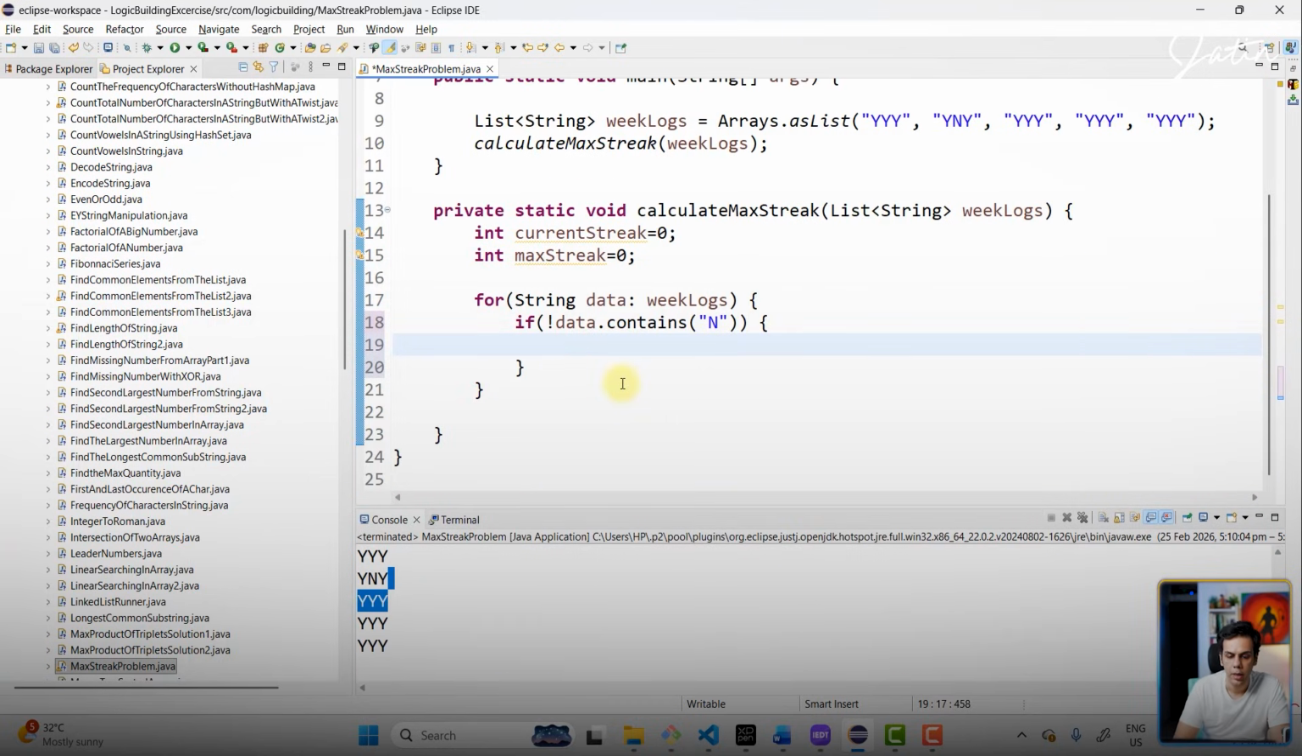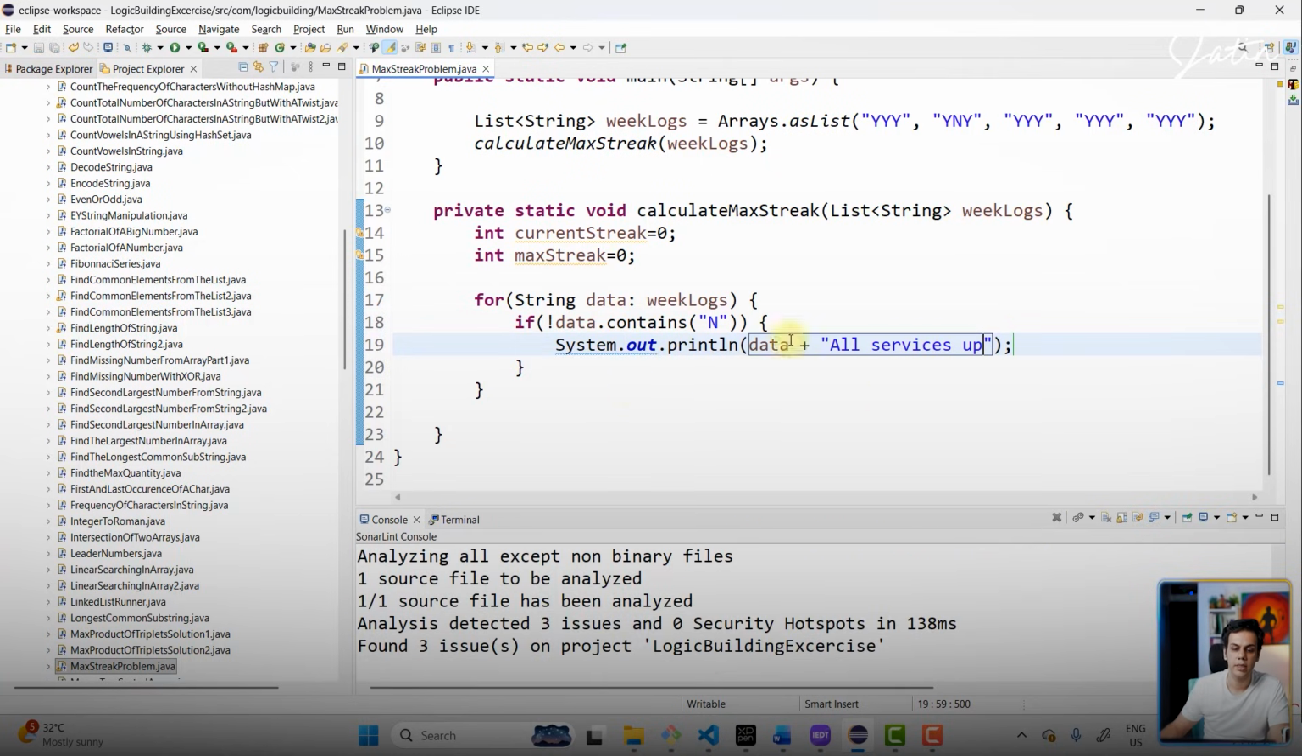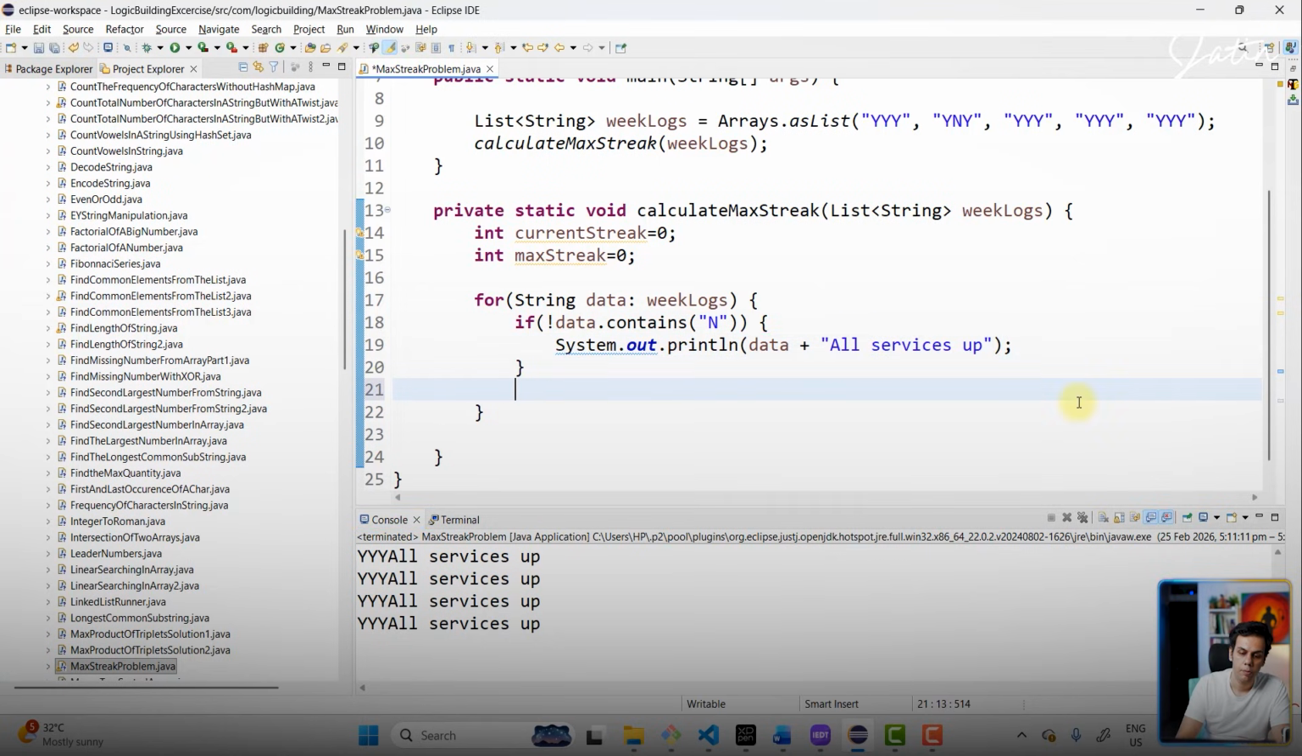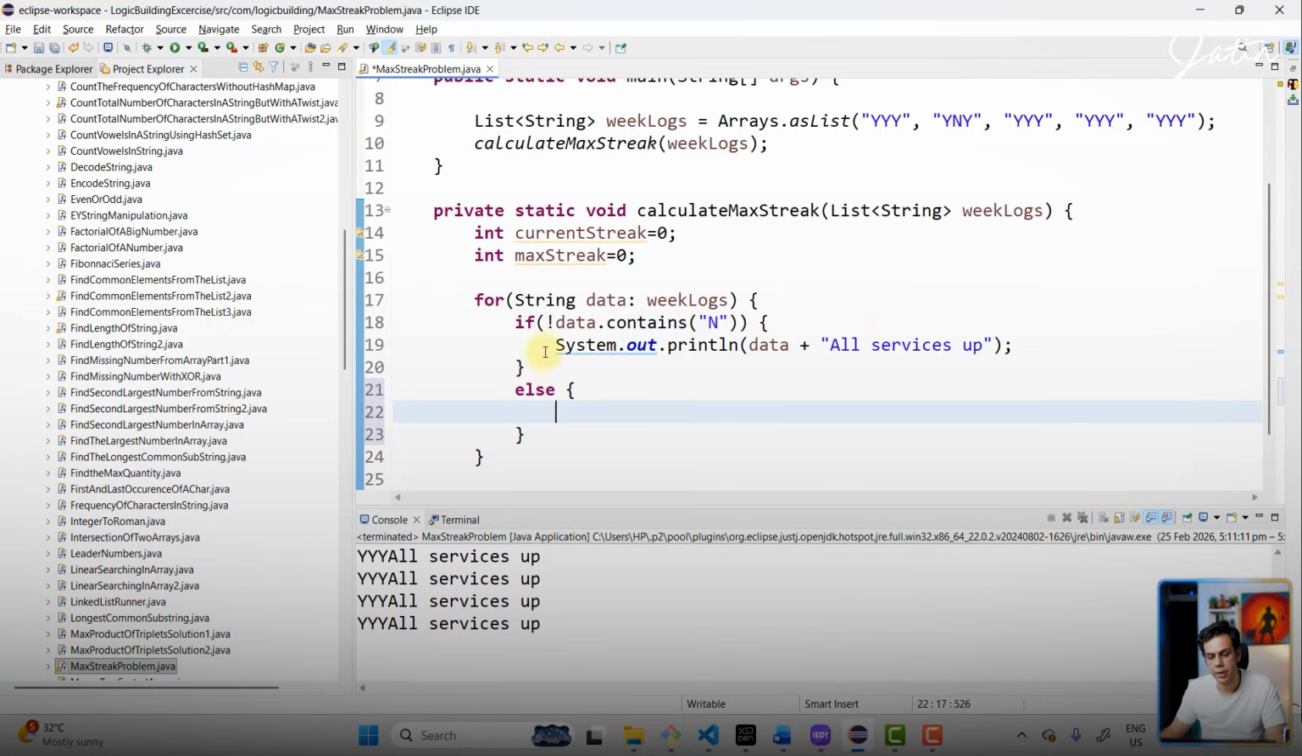Just to show you, I can say something like System.out.println(data), and I can say all services up. Save this, click on the play button, and you will notice that it's only printing the values Y. N is not popping up. But we also need to have an else condition over here. We'll do something about this else part.